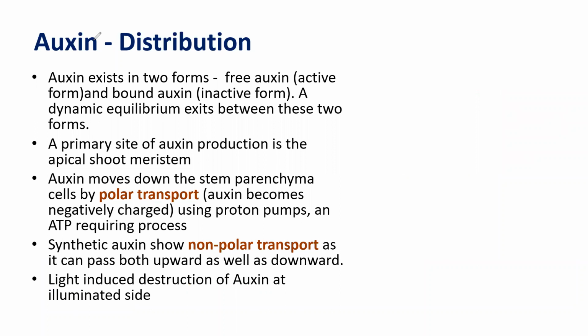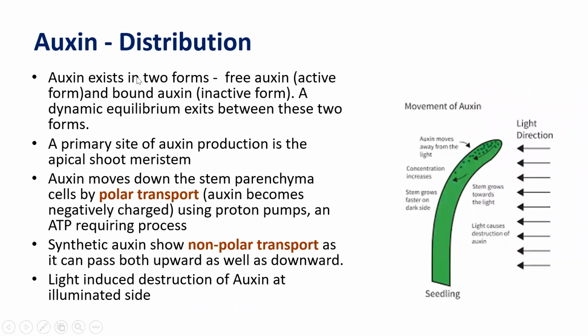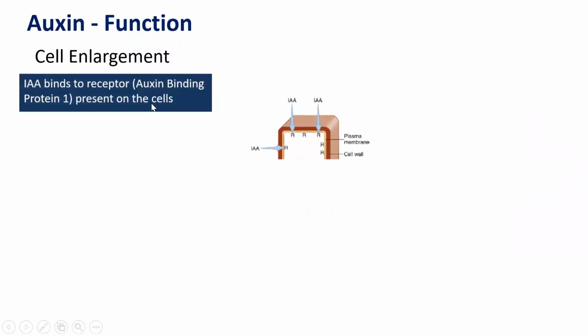So, one final thing, and that is function. The first function is cell enlargement. That is the most important function of auxin. Now, how the cell enlargement happens, have a look at this. First of all, indole acetic acid binds to the receptors. That is, the auxin binding protein present on the cells. So these are the receptors, right?